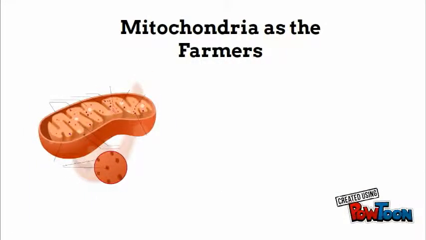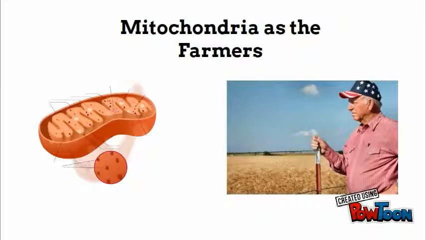I compared the mitochondria in a cell to a farmer in the United States. This is because just as a mitochondria takes nutrients from the body and produces energy, farmers take nutrients from the ground and produce foods. These help our country run smoothly.